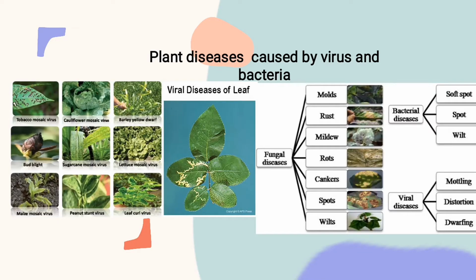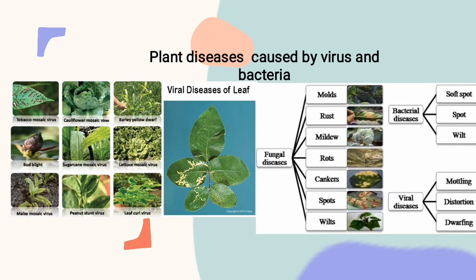So we have various plant diseases that are caused by virus and bacteria. So by virus we have the rosette disease, we have the cassava mosaic disease, we have the yam mosaic disease, we have the swollen shoot disease. So we have as many diseases that are caused by virus to plants.